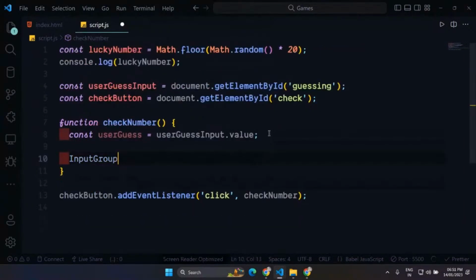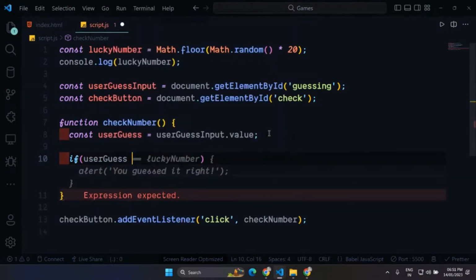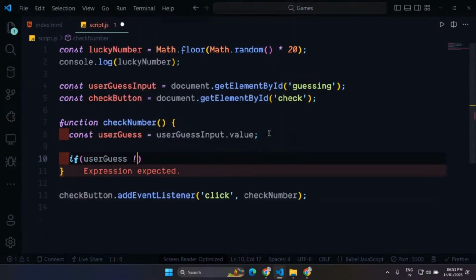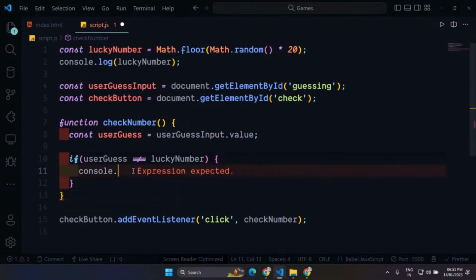If the user guess is not equal to our lucky number, then just show them a console.log here, console.log, try, you guessed wrong.